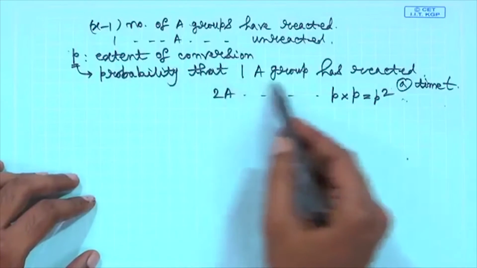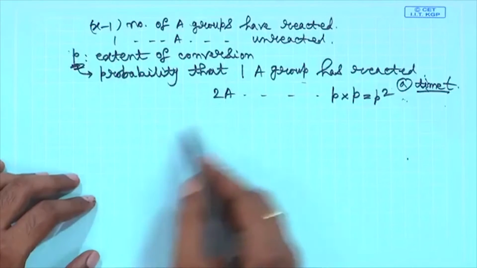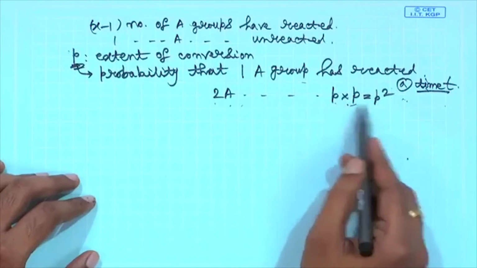When we are looking at the probability of 2 independent events occurring simultaneously, the total probability is a multiplication of their individual probabilities. So, probability that 1 A group has reacted at time t is P, and probability that 2 A groups will react is P square.